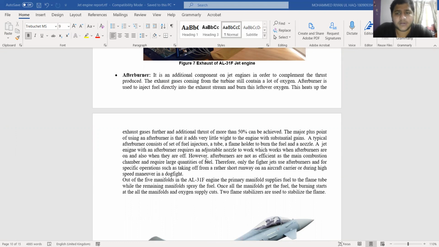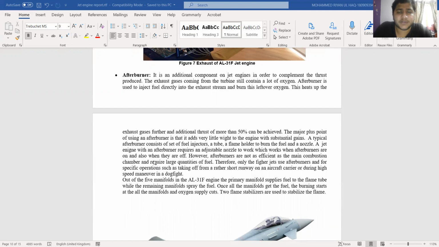Without wasting that oxygen, the afterburner is used to inject fuel directly into the exhaust stream, which burns the leftover oxygen. This heats up the exhaust gases further, and the afterburner can provide an additional thrust of more than 50%.